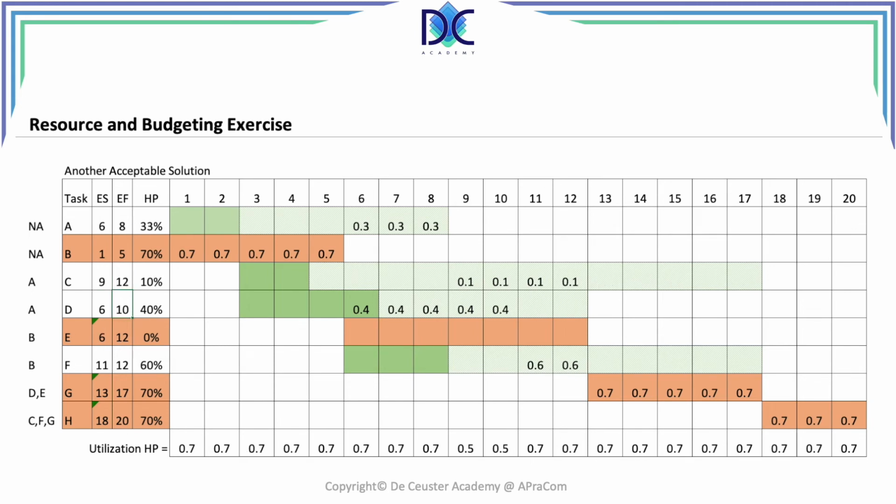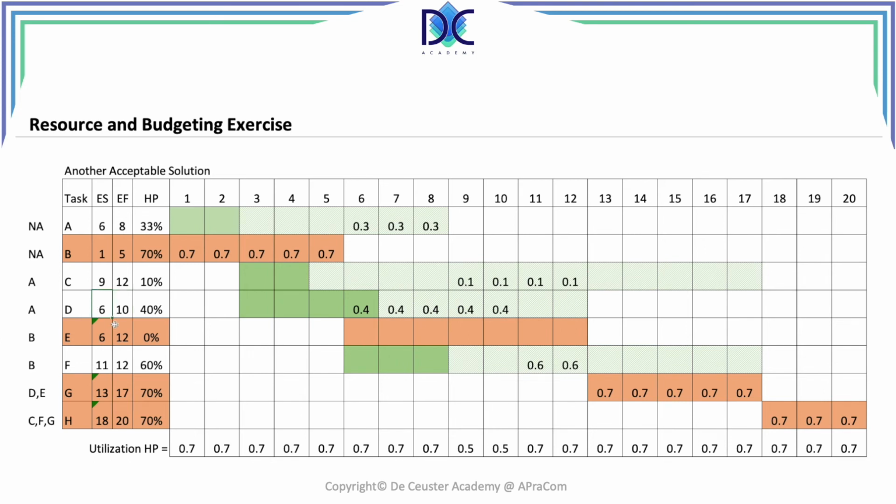So again, you see that we find 0.7, 0.7, here 0.5, and most of it is 0.7. So this already looks a little bit better. It could already be a solution. We are going to use the slack of D to move it further.